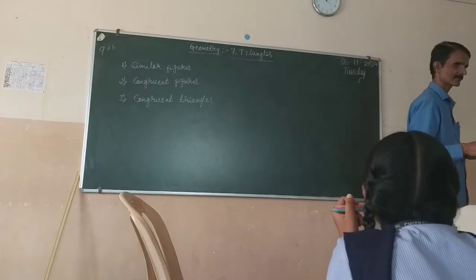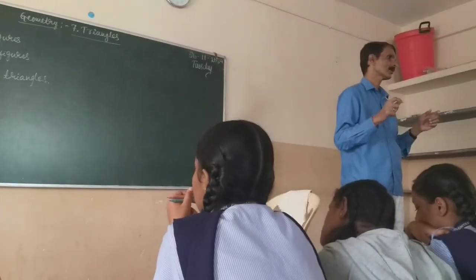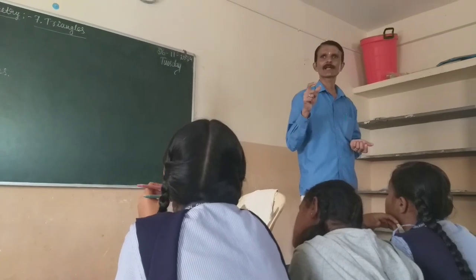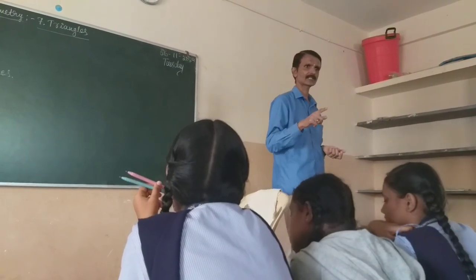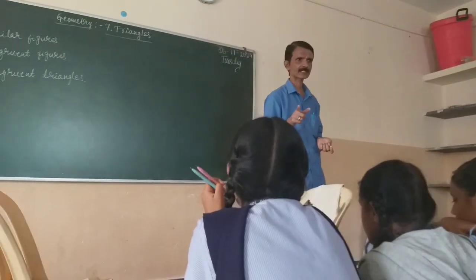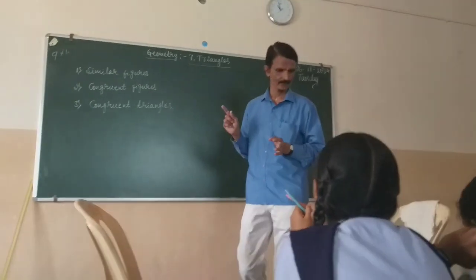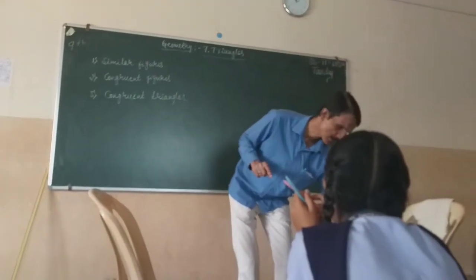The angles. The three angles of one triangle are equal to the corresponding angles of another triangle. Then we can say those two triangles are congruent.